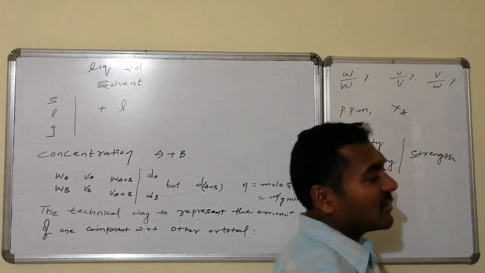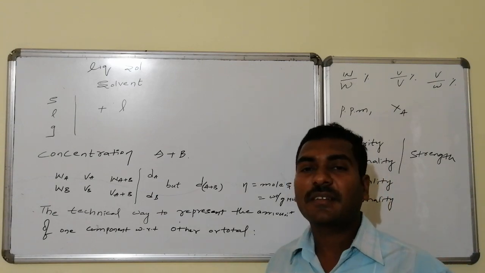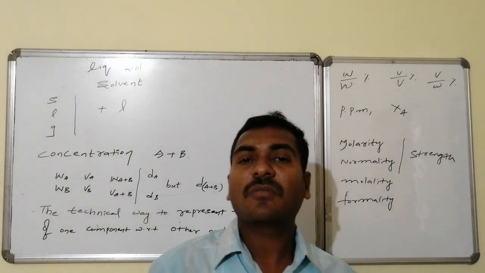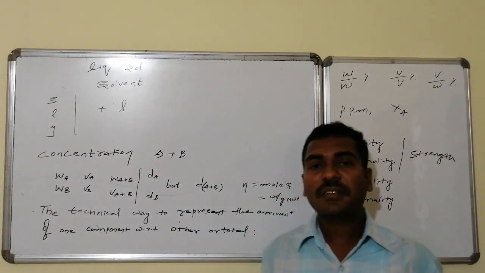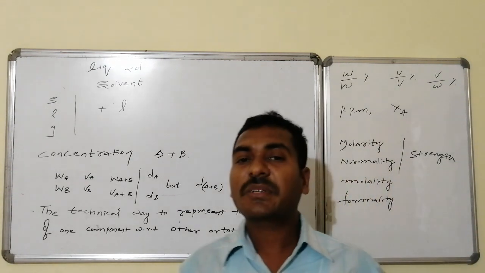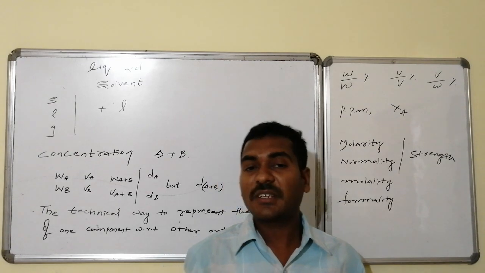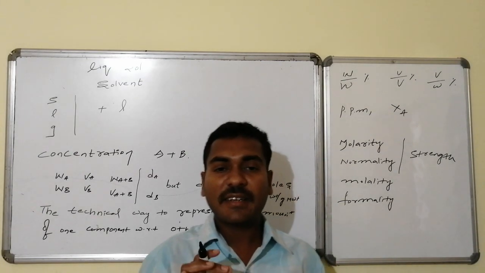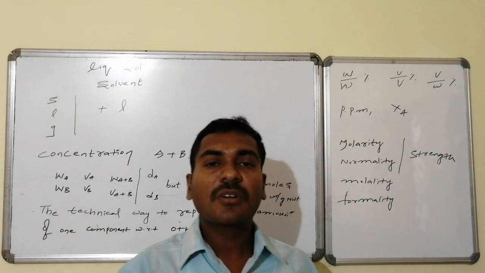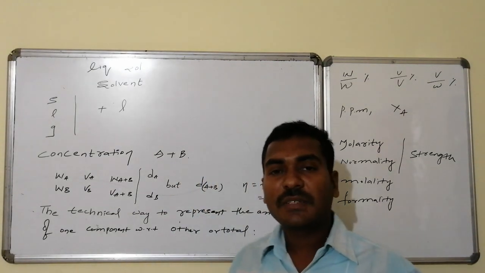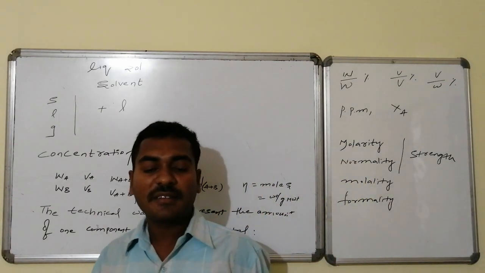Whether it is primary or advanced, the basic motto of concentration is the expression of the quantity of one particular component or substance present in a homogeneous mixture with respect to the other component or with respect to the total composition. This technical way of representing the quantity of one component with respect to the total or other component is generally known as concentration.